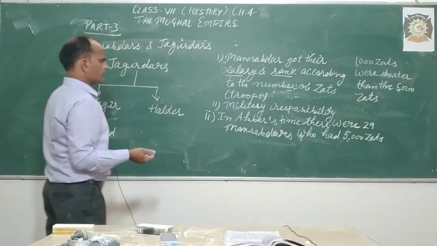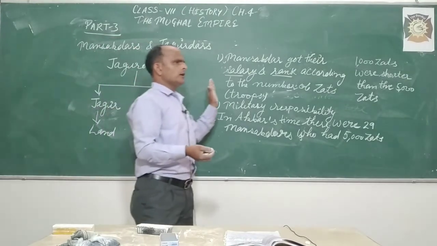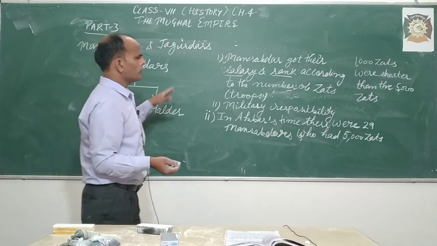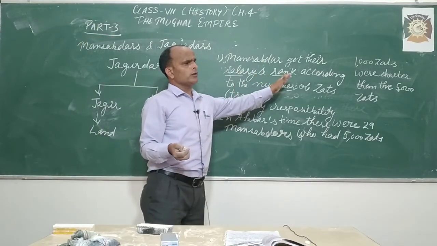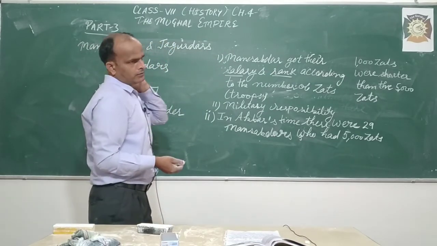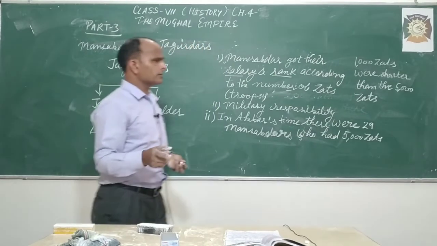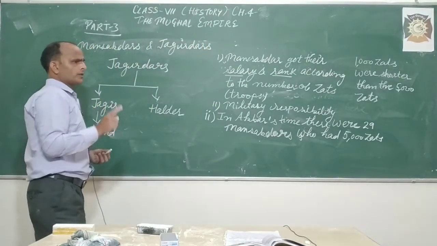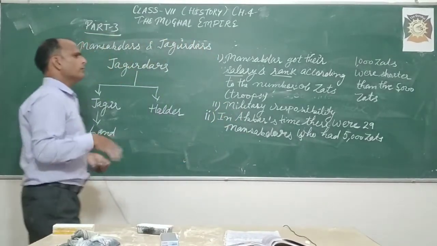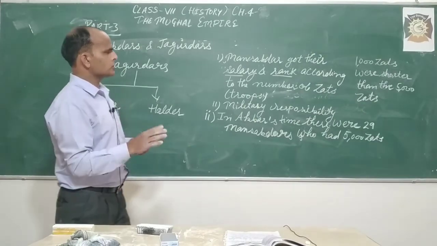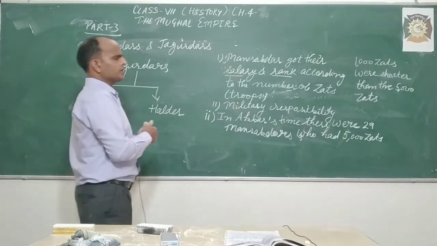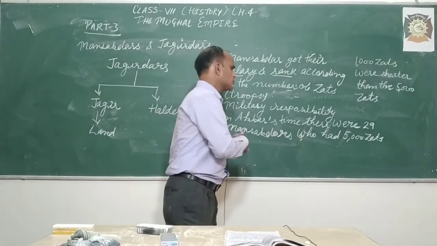The proportion was roughly assessed by the Mughal finance minister. And one condition was that the Mansabdar never resided on his Jagir, he had to live in another place. But in Subedari, the Subedar could live on his estate or on the Jagir given to him.